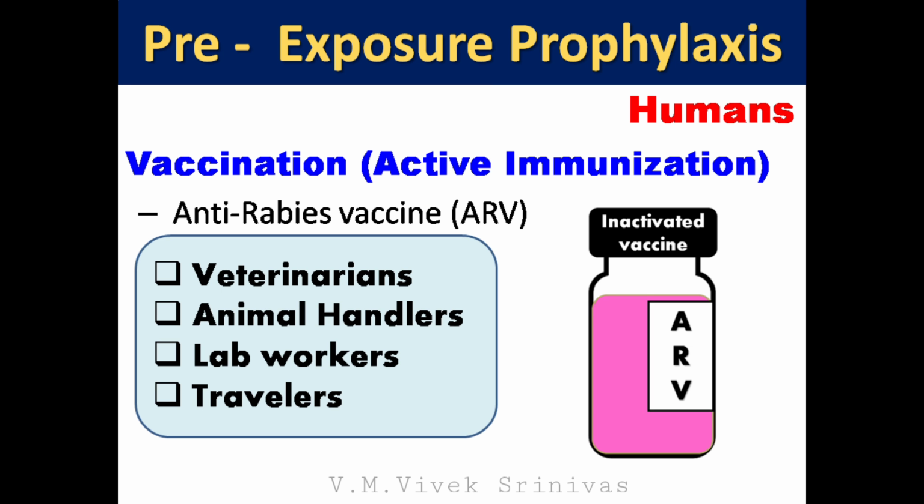For pre-exposure prophylaxis in humans, the vaccination using anti-rabies vaccine, ARV, is followed. This measure is important for veterinarians, animal handlers, lab workers employed in the rabies laboratories, and travelers or geographic explorers traveling to the forest, caves and rabies endemic areas.